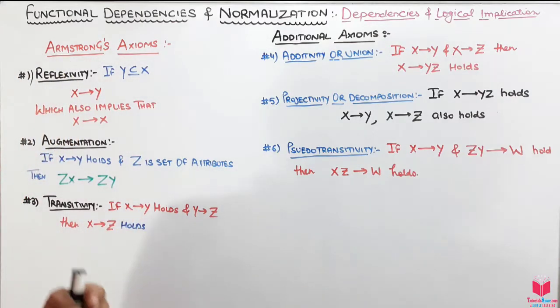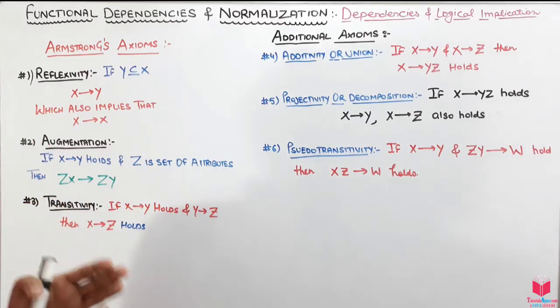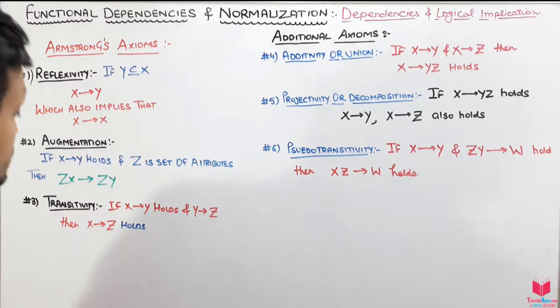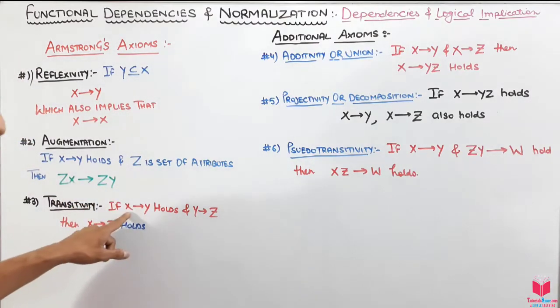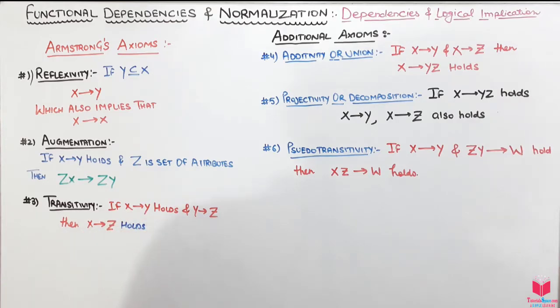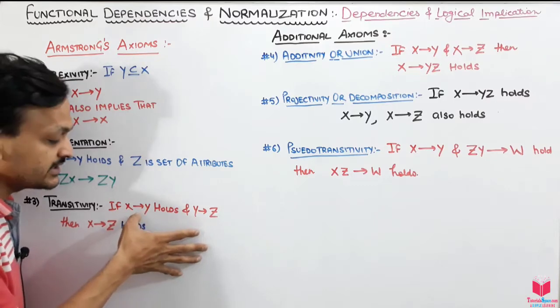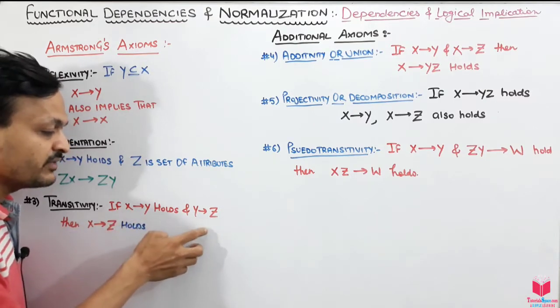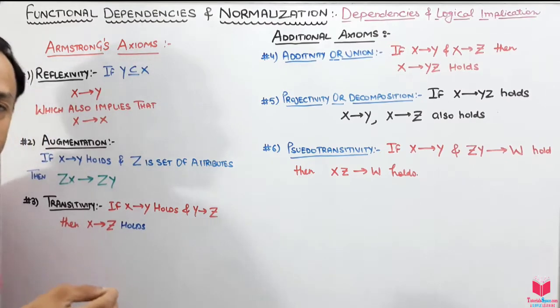But if you go for normalization, there should be some prime keys to uniquely identify the other tuples. Here, however, there is no compulsion that x should be the prime key or y should be the prime key. It just says that there is a functional dependency in this way. So from x to y and y to z, we can find x to z, and this x to z holds true.